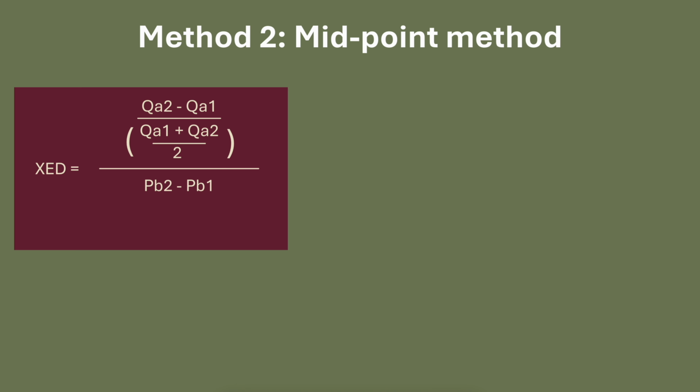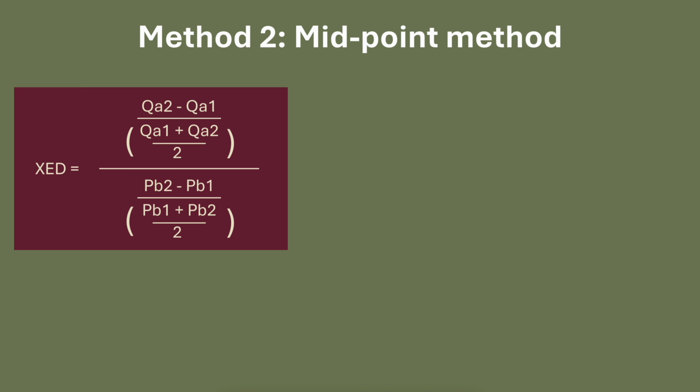over the average price. So the original price plus the new price over 2. In this formula, Q stands for quantity, P stands for price, A stands for one of the items, so everything with an A refers to the same item, and B stands for the other item you're looking at. 1 stands for the old version, and 2 stands for the new version. The brackets mean that you simplify those mini fractions first.